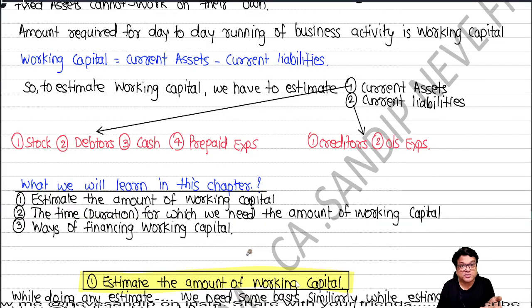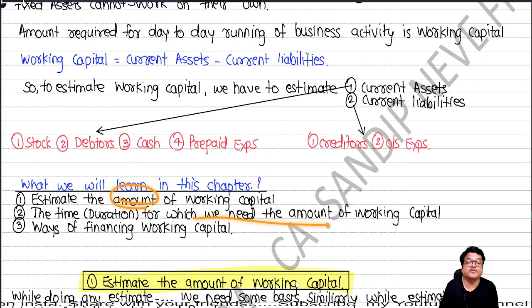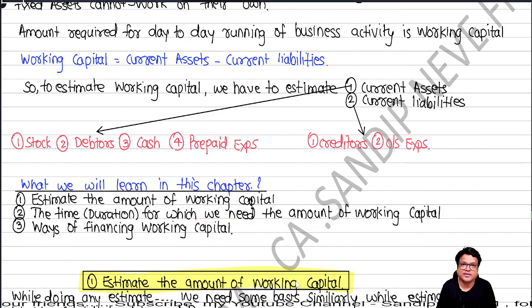So if you want to approach a bank, along with the amount, you should also know the time for which you need the money. You remember that I had told you in the class that we go to the bank, tell them, hey, hello, we know how to estimate working capital. I want 5 lakh rupees loan.